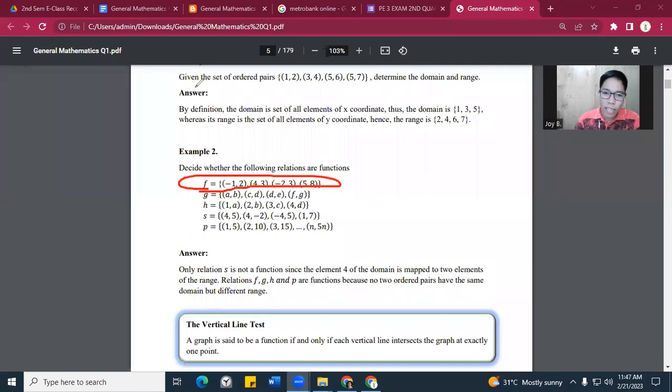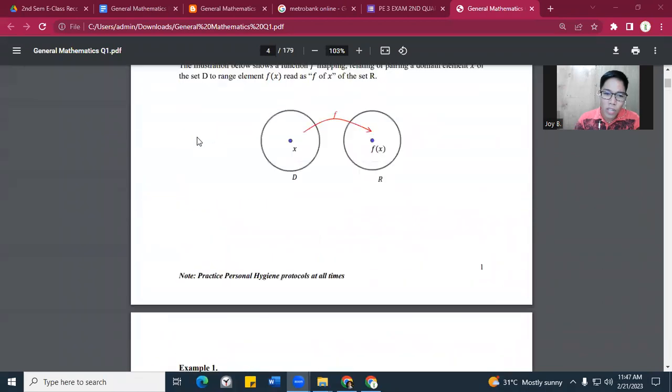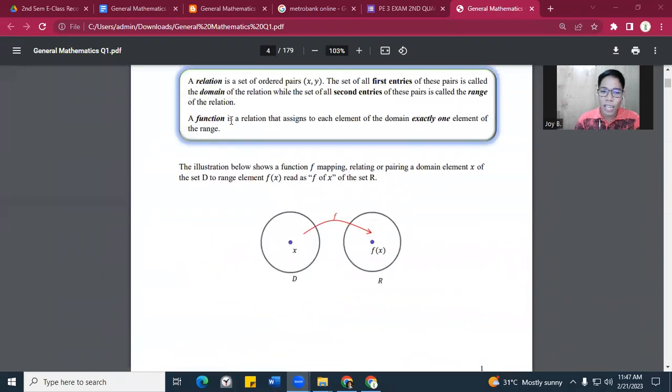Now, remember, going back to the definition of function: a function is a relationship that assigns to each element of the domain exactly one element of the range. So it means the relation assigns only one element of the range. For example, we have 1 and 2. The domain is 1, and the range is 2.